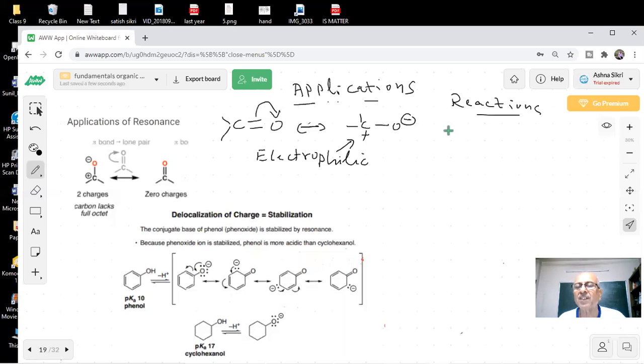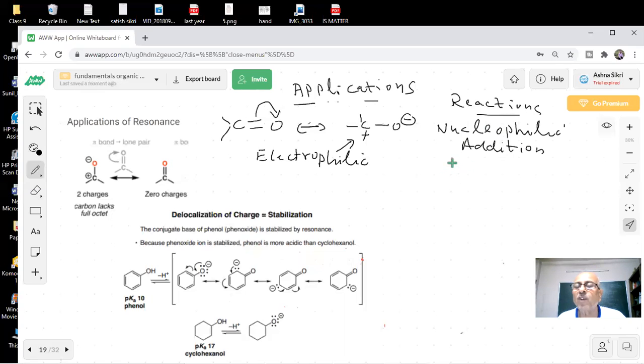So many examples are there when we studied aldehydes, ketones. This is all a recap of organic chemistry. Do you remember? Sir, it is nucleophilic addition reactions. Nucleophilic addition is the correct answer, students.